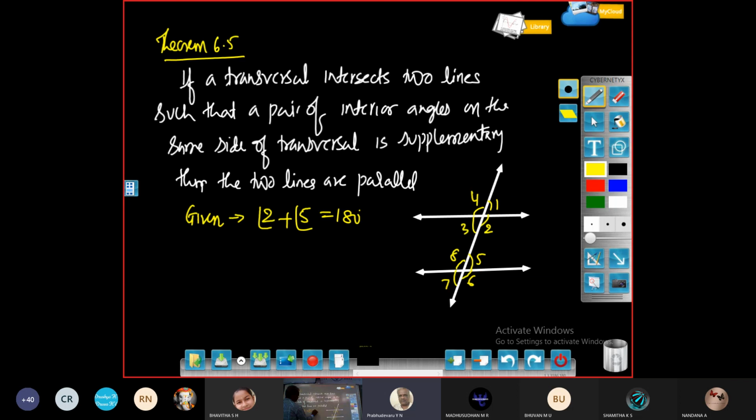We have to prove that, the conclusion is line L is parallel to M. So we call this L and this is M, transversal T. If they give 2 and 5 are supplementary, that is 180 degree, you can conclude that lines L and M are parallel to each other. So that's the conclusion. We'll discuss some problems in the next period.